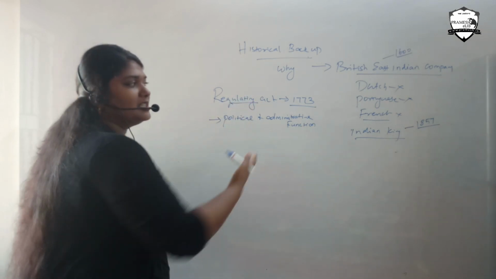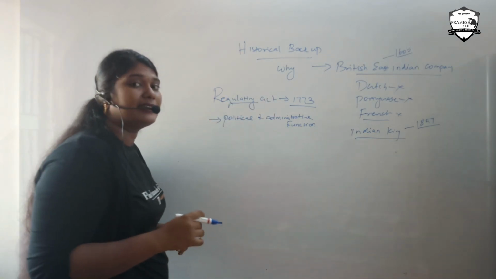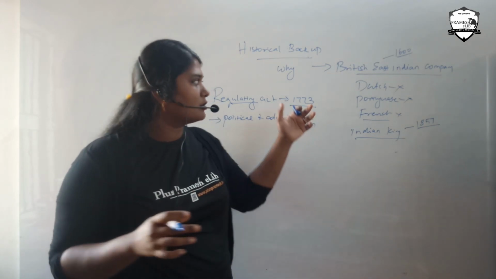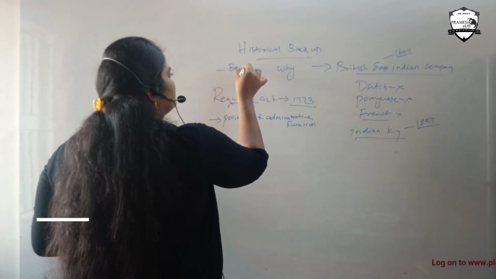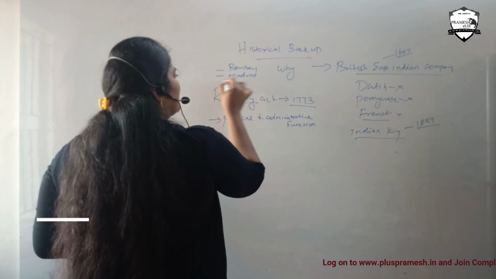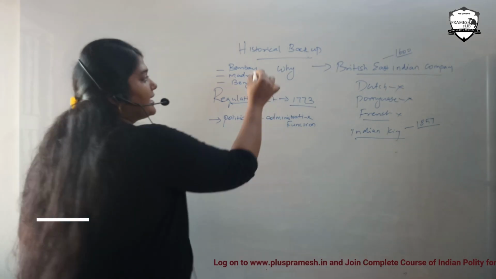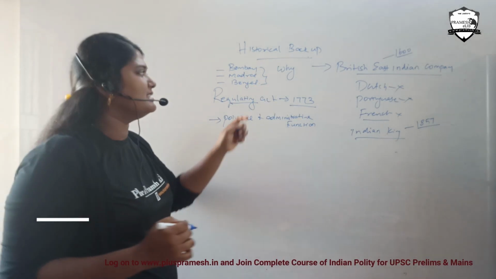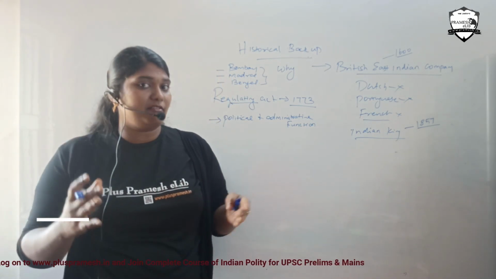Until this regulation there was a head who is the governor. They occupied the basic areas like Bombay, Madras and Bengal. These three areas were very important places for British officials because they gave very important revenues.